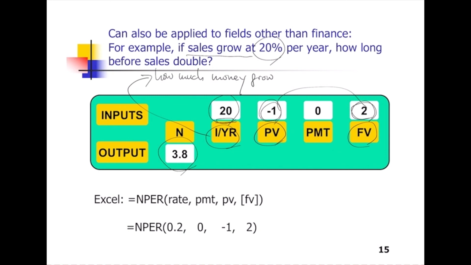And you can also use the Excel function. The function name is NPER, and the rate is 20%, so input 0.2, and there is no payment, input 0, and the sales double, so input PV -1 and FV input 2. And then finally you get this number.